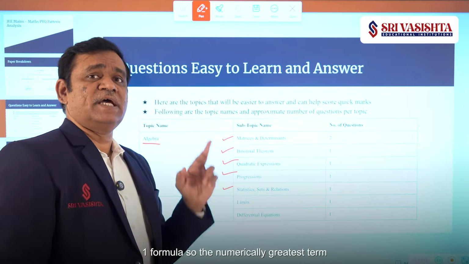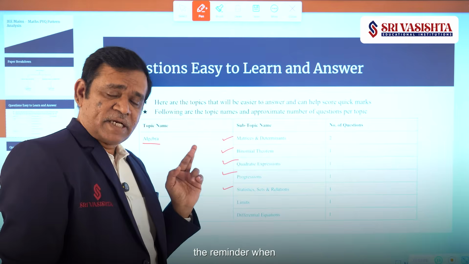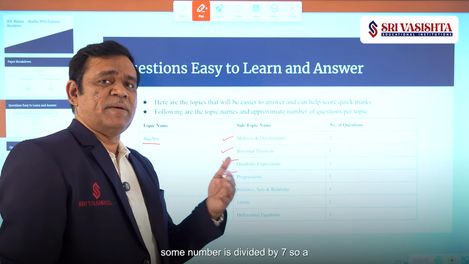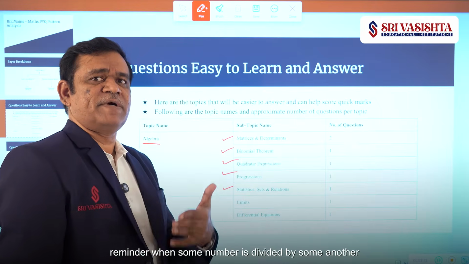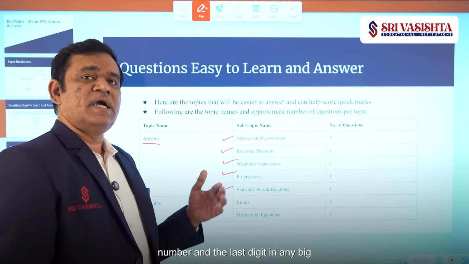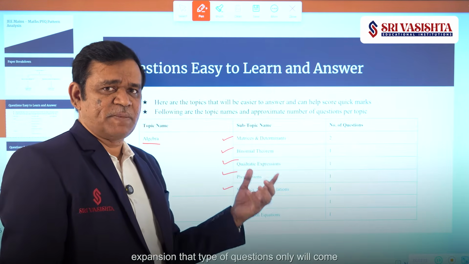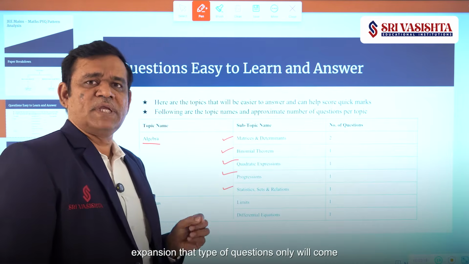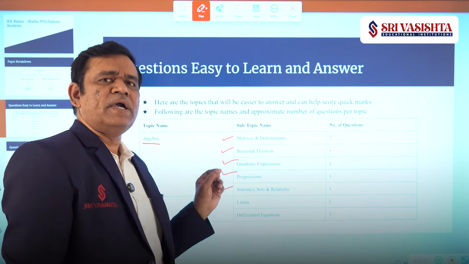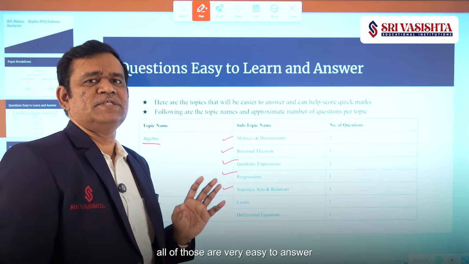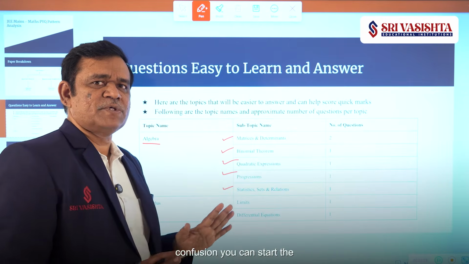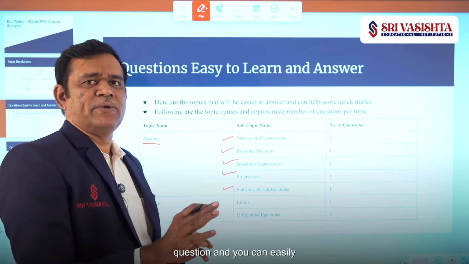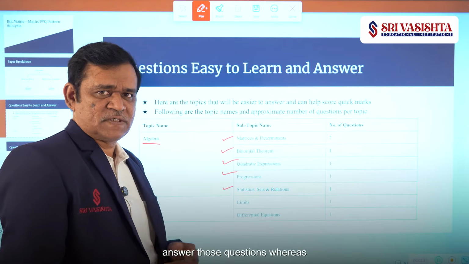Then the numerically greatest term, the remainder when some number is divided by 7, or the remainder when some number is divided by another number, and the last digit in any big expansion. That type of questions only will come from binomial theorem, and all of those are very easy to answer. Without any confusion, you can start the question and easily answer those questions.